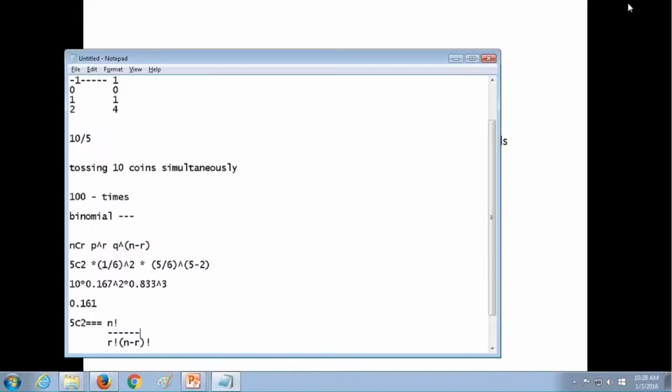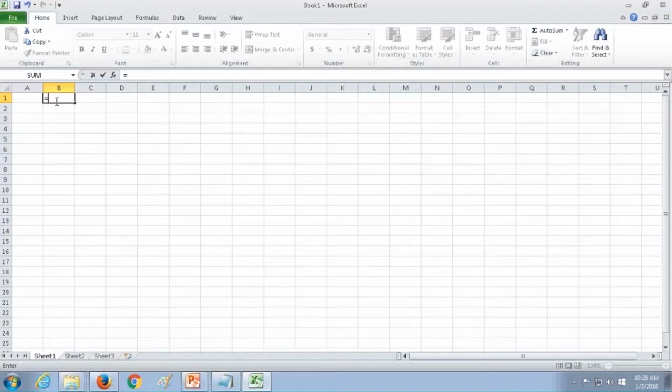So just open your Excel. Here just type what is the operation that we are going to do. What is the distribution that we are going to do now? We are going to do binomial distribution. So just type binomial, you will get the binomial distribution option. In this binomial distribution, you can see the number to specify here. How many times 4 should occur? So the number of times exactly 4 should occur is 2 times. And what is the number of trials? It is 5. And what is the probability of success? It is 1 by 6. Okay, I'm putting 1 by 6.